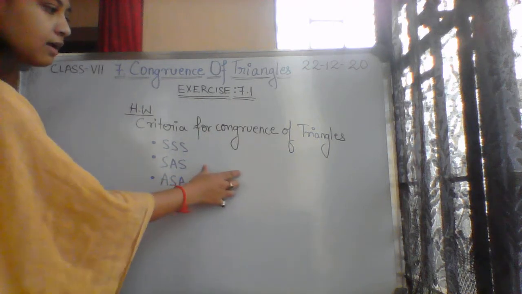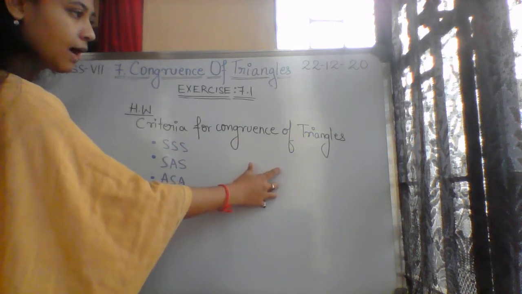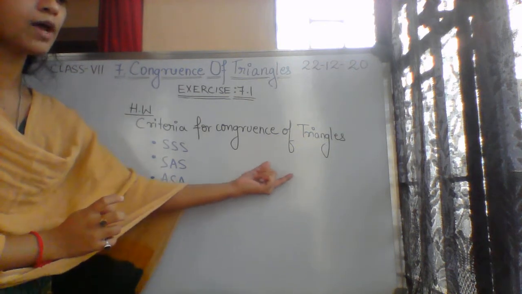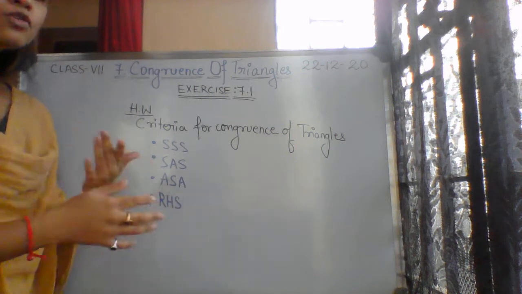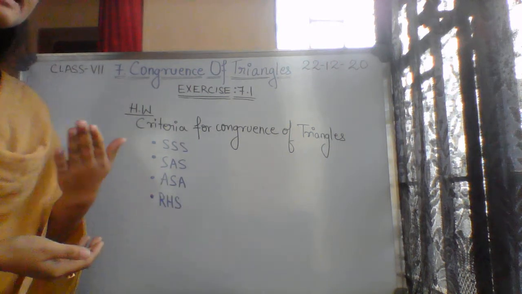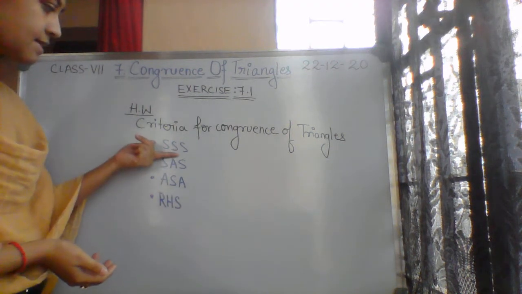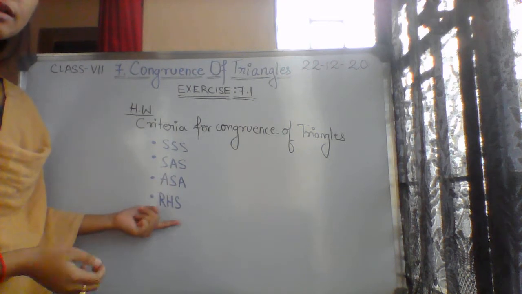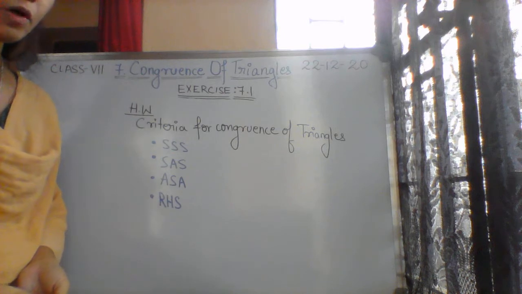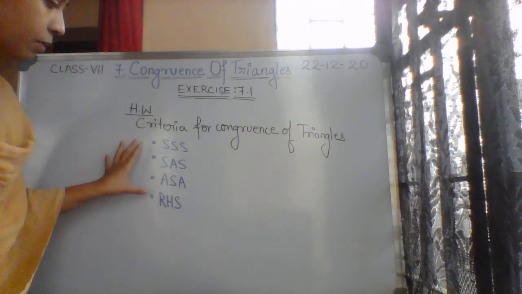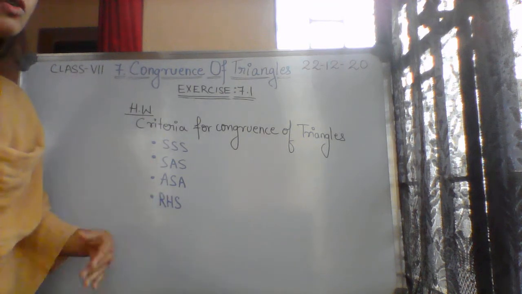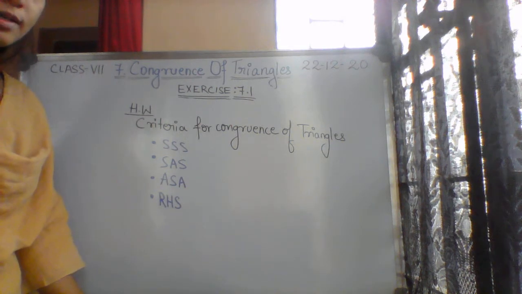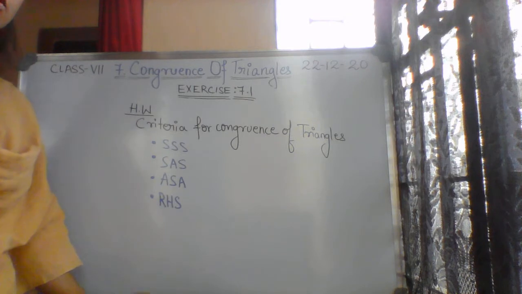Now you have to identify the congruency, which you will write for the 2 triangles, as we have written triangle ABC congruent to triangle DEF. So by which criteria are they congruent? Either by SSS, SAS, ASA, or RHS. That you have to determine. Once you read about them, then try some problems from the 7.2 exercise. Try the first question only, you will get that idea.